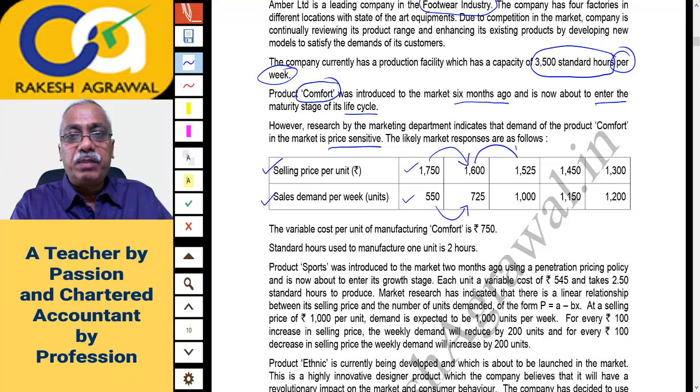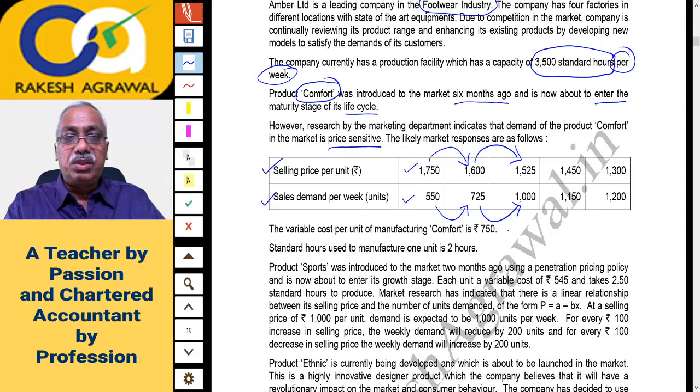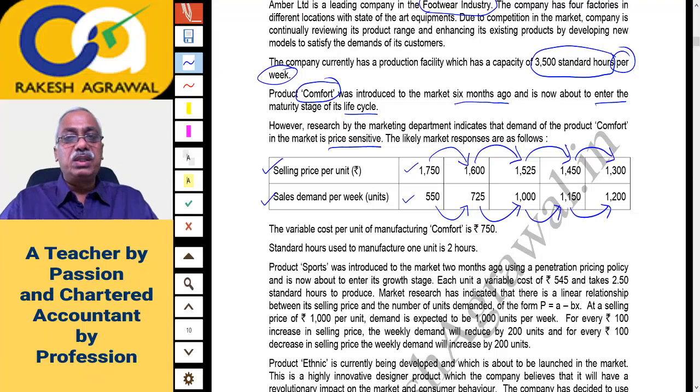If you reduce the sales price further to 1525, the demand will jump from 725 to 1000. This is quantity demanded, and so on. As the sales price goes on reducing, the quantity sold keeps on increasing. The lowest sales price given is 1300 for the footwear, and the highest demand per week is 1200 units.